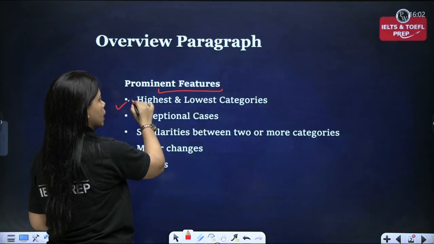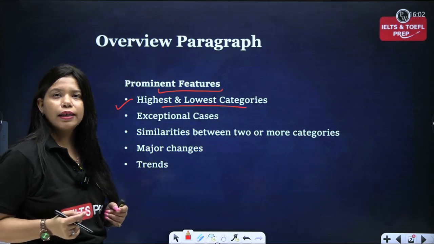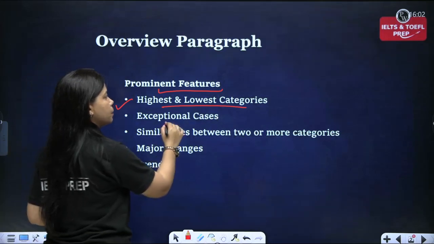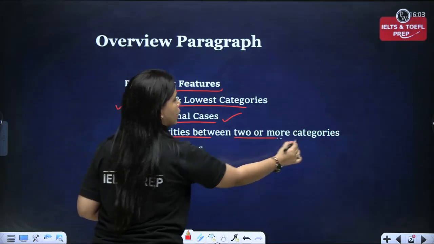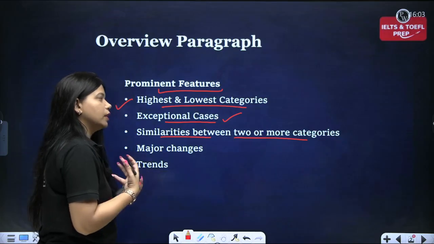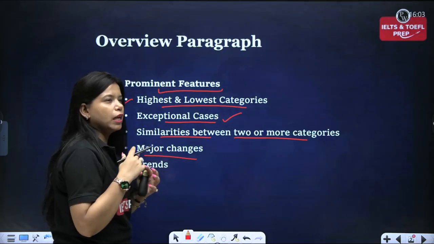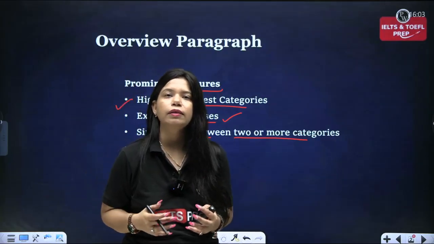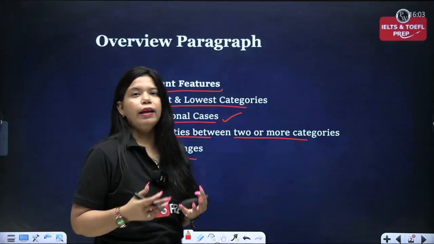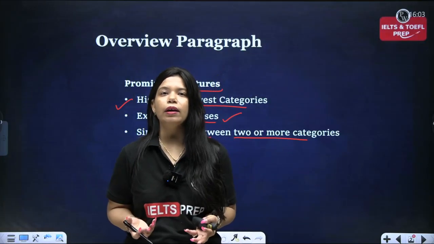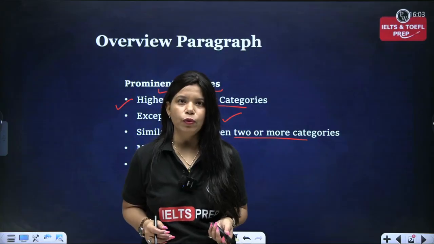So the highest and lowest categories in the graph are considered an important feature. Then exceptional cases are considered important. If there are similarities between two or more categories, such things are also considered important. If there are any striking major increments or decrements, that is also important. And if you see any trend, and you will see a trend if you are given a line graph, then that trend also is written in the overview paragraph.